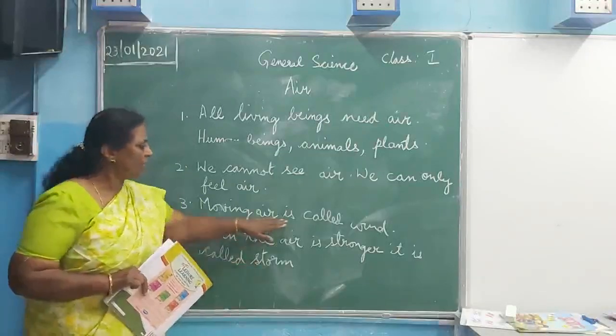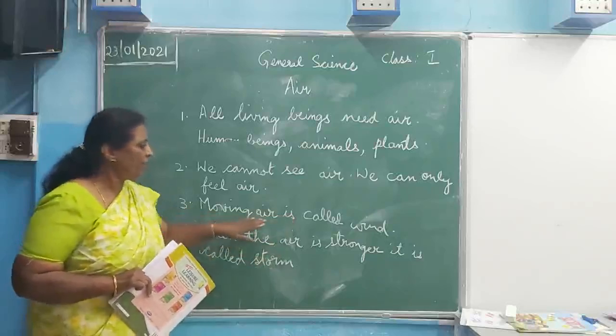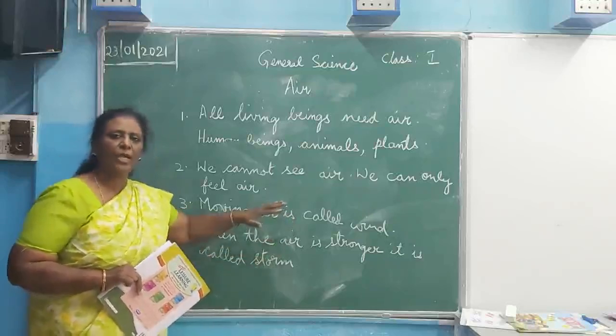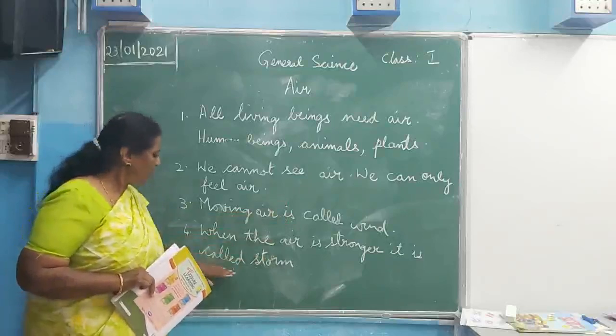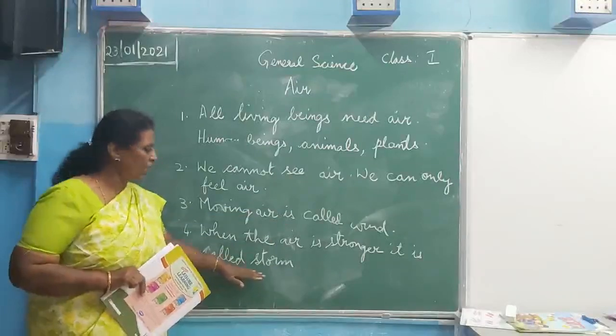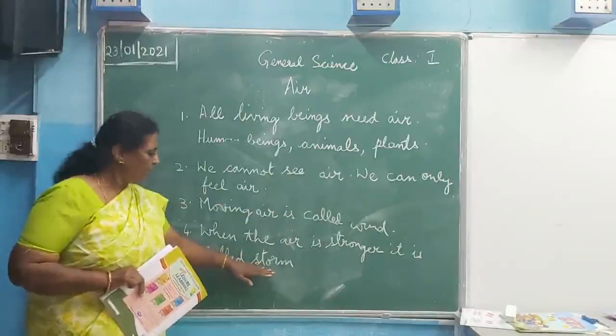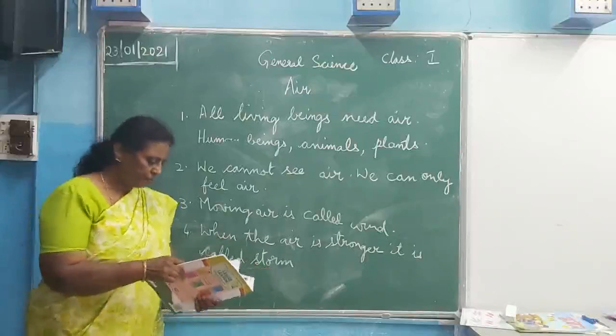Do you understand what is wind and what is storm? Here wind is very smooth, very light. When the wind is very heavy and stronger, it is called storm.